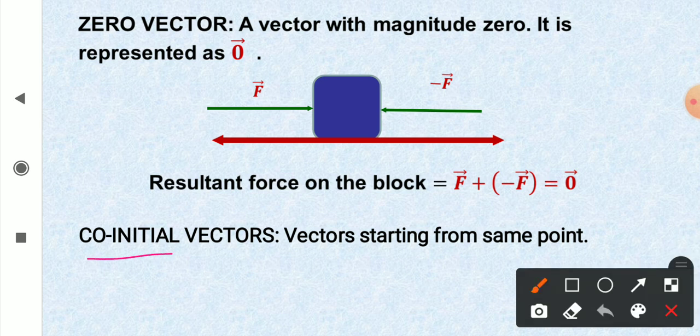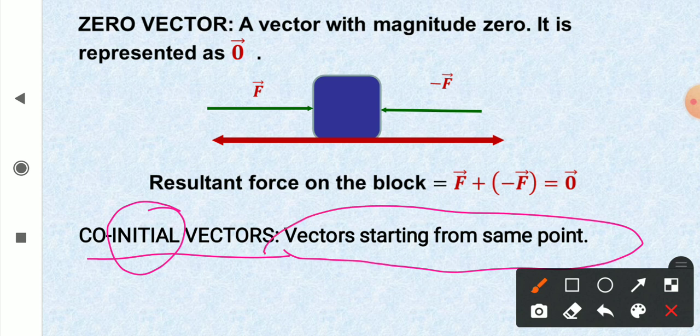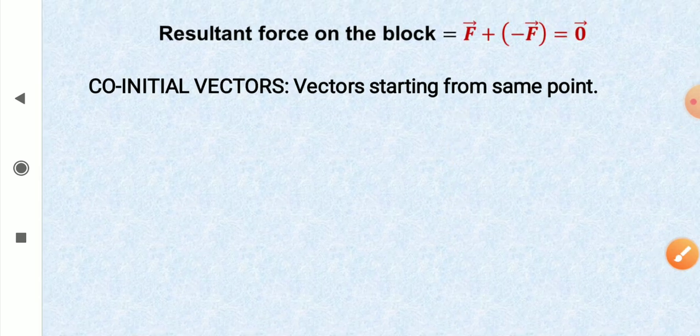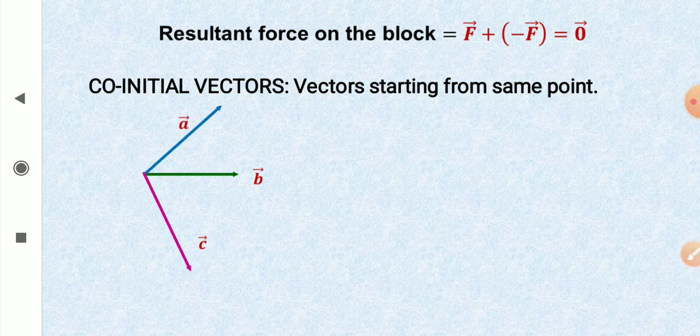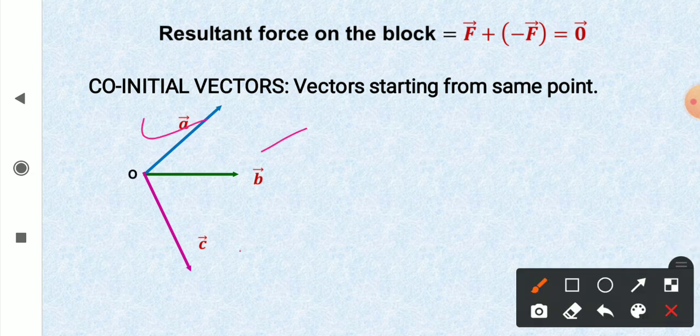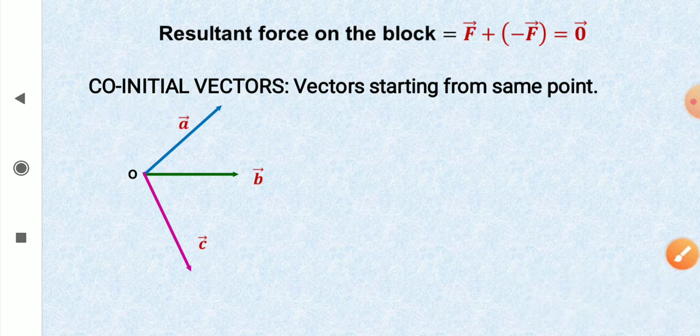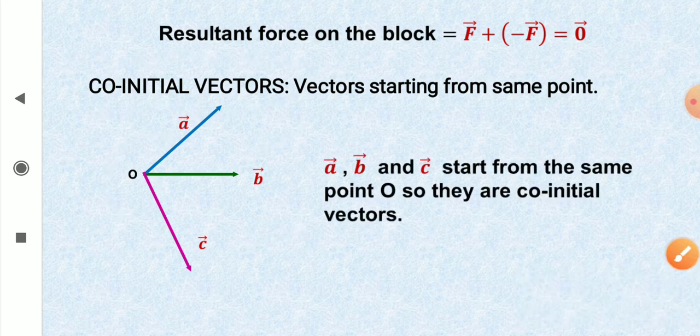Now let us talk about the next type, co-initial vectors. Initial means starting point. So vectors having the same starting point are called co-initial vectors. Like see, vector B, vector A starting from the same point and vector C also starting from the same point. See, A, B, C are starting from the same starting point, same initial point. So they are called co-initial vectors, right?